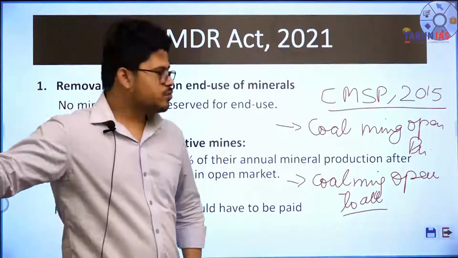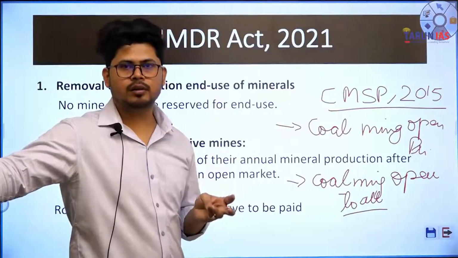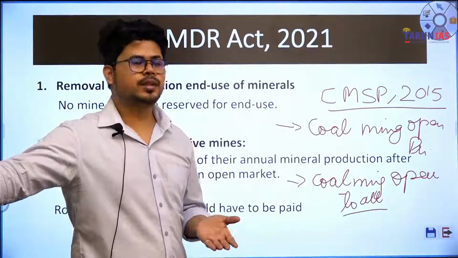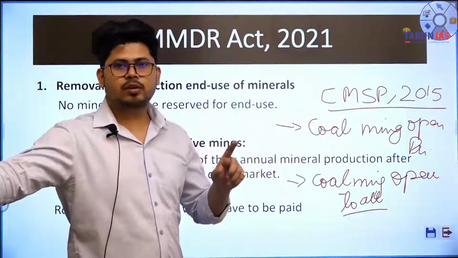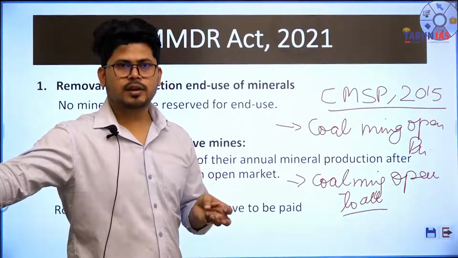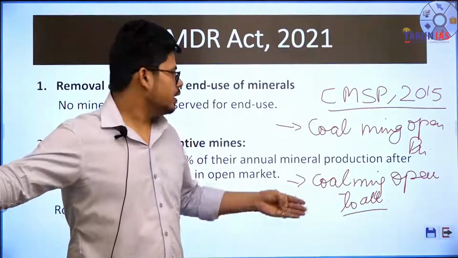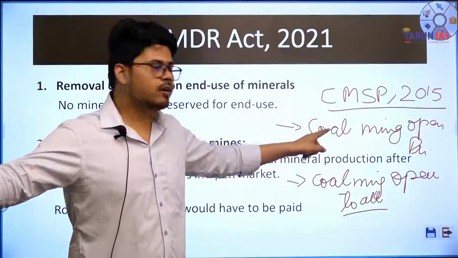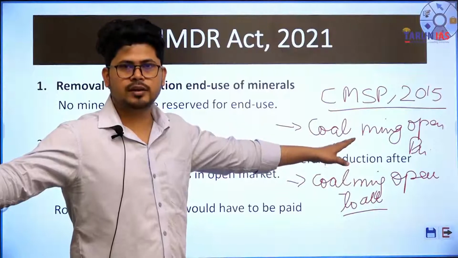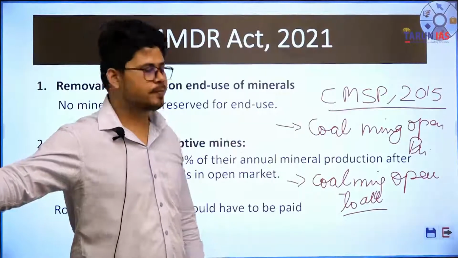Earlier, the process was that coal mining was reserved for industries engaged in steel, power, coal mining itself, and iron ore extraction. That means coal mining was reserved for industries already engaged in iron ore extraction, steel production, power production, and coal mining itself. Only these four kinds of industries had the power to apply for coal mining. That too was reserved for public sector companies like Coal India. Coal India is a Maharatna company, and it had a monopoly over mining of coal in India.